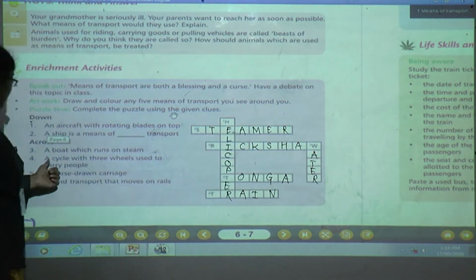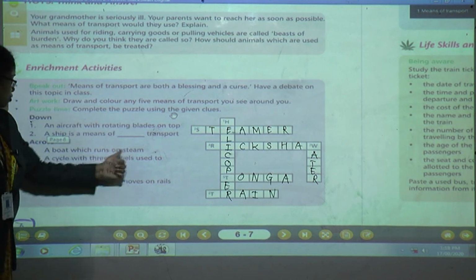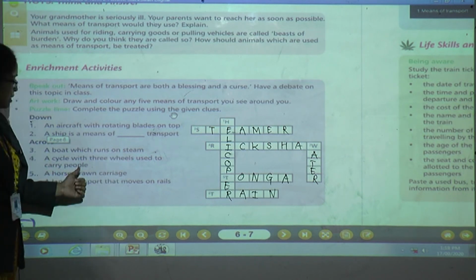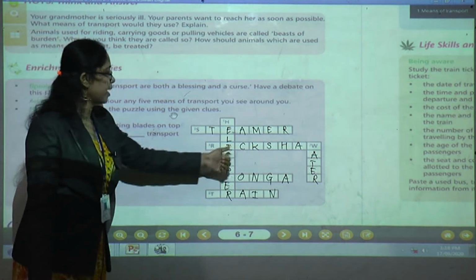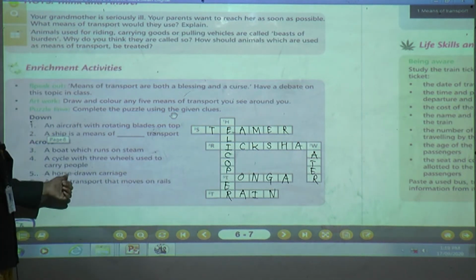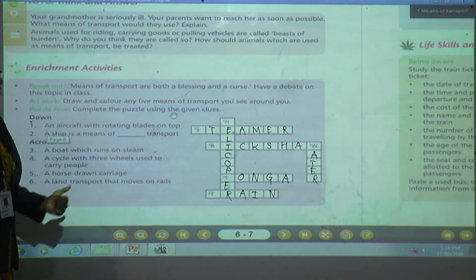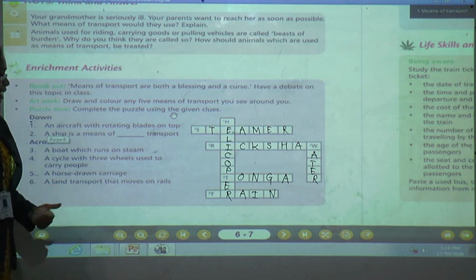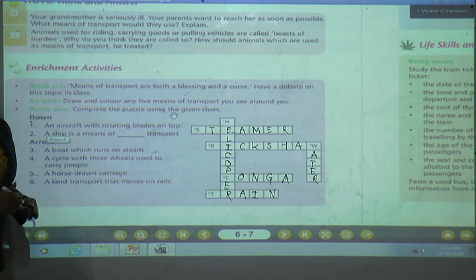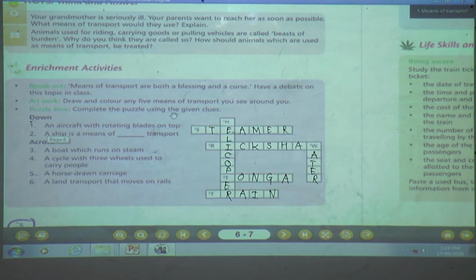Steamer. And a cycle with 3 wheels used to carry people is known as rickshaw. A horse-drawn carriage is known as tanga. A land transport that moves on rail is train. Okay, children? Shall I erase? Okay.